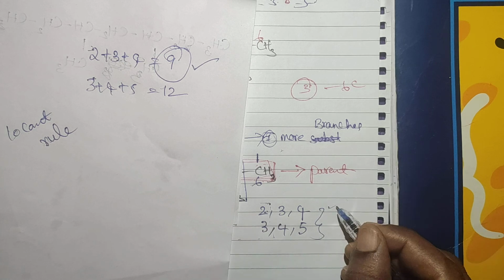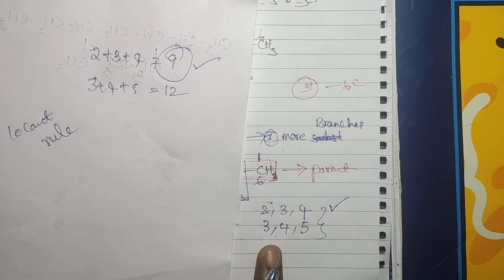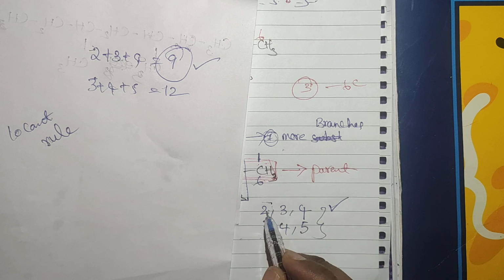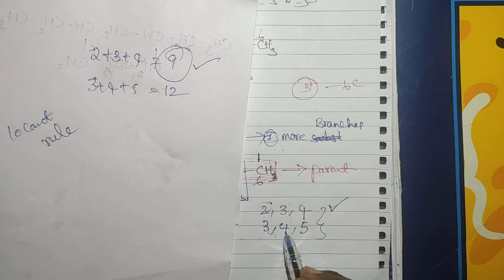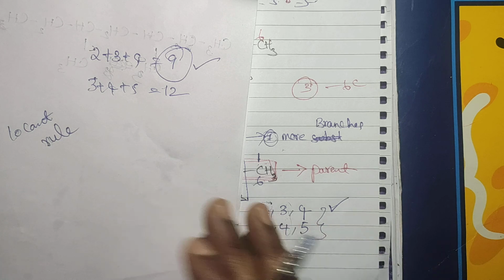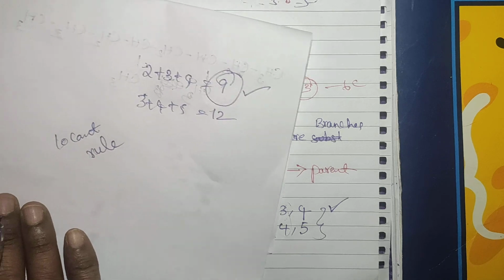So we have to select this one for giving the numbering. If at the first position both substituents are present in the same location, then you go for the second position. If the second position also has the same number, then you select the third position, like that. Okay, that is the locant rule.